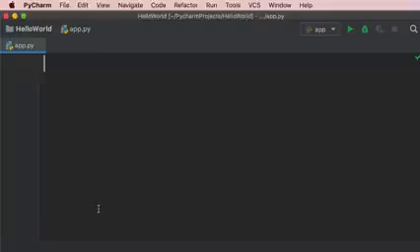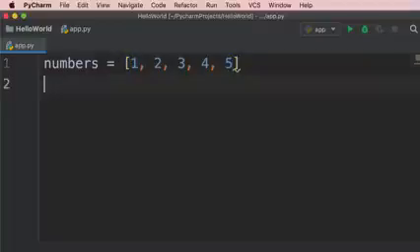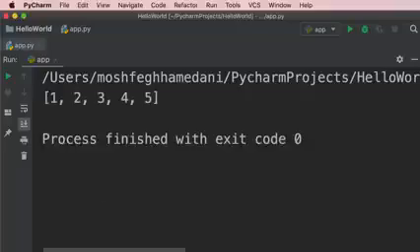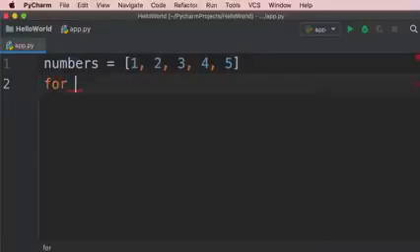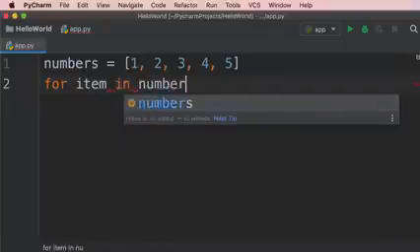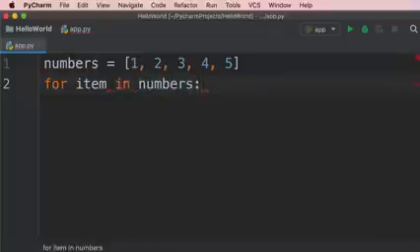When writing Python programs, there are times you want to iterate over a list and access each item individually. Let me show you. So I'm going to declare a list of numbers, 1, 2, 3, 4, 5. Now, if we print this list, it comes out exactly like how we wrote it, using the square bracket notation. But what if we wanted to print each item on a separate line? That is where we use the for loop. Let me show you. So we're not going to print the entire list. Instead, we're going to type for. Now we declare a variable, which is called a loop variable. Let's call it item. Then we type in numbers. Next, we add a colon to start a block of code.